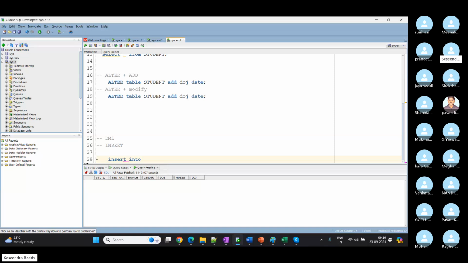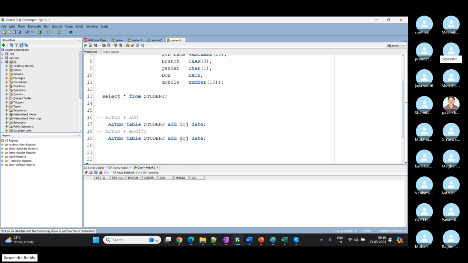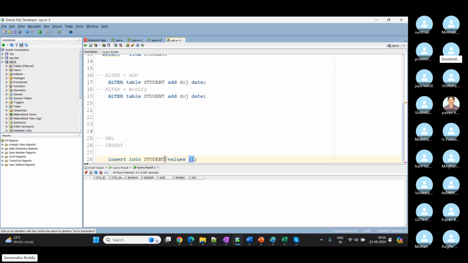For now, directly I'm using insert into student values. When we have all column values, directly we can go with insert into student and values. Otherwise, we'll go with a few columns.